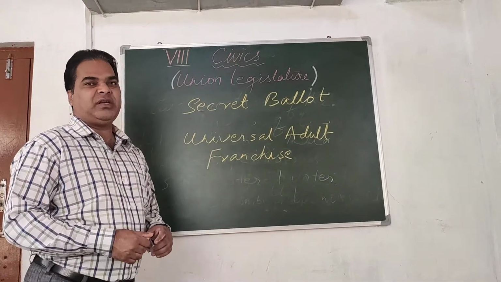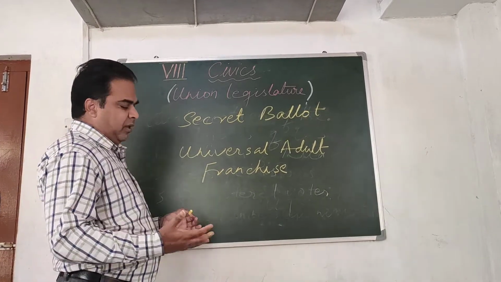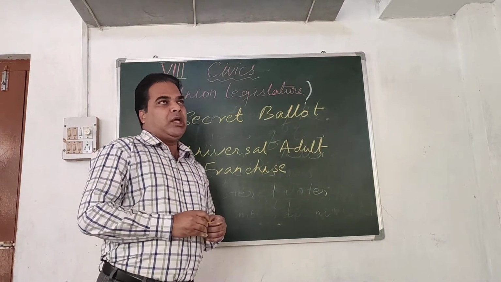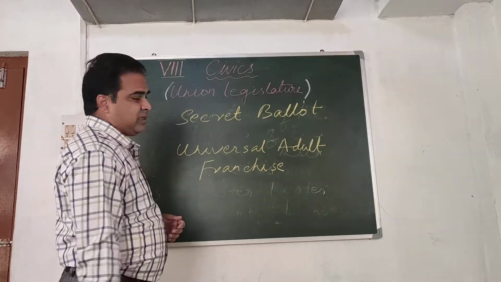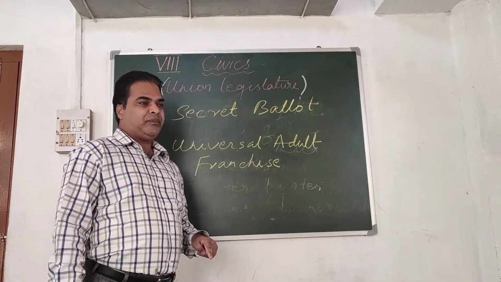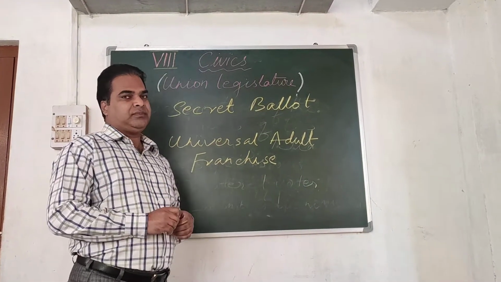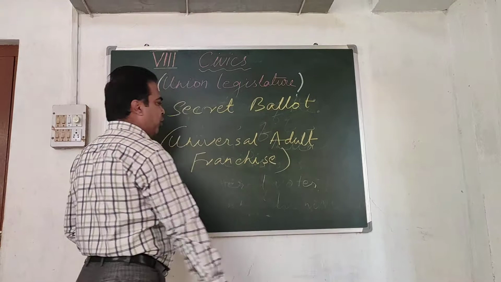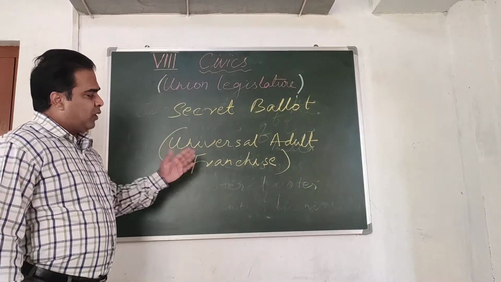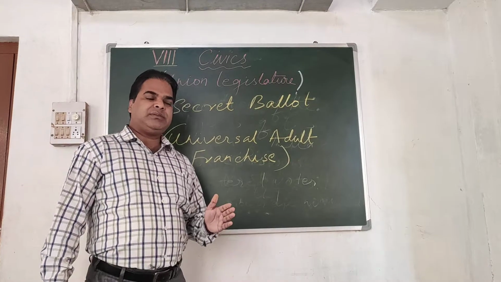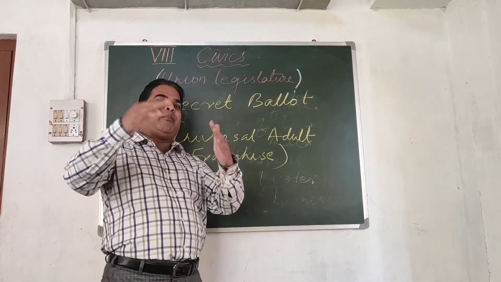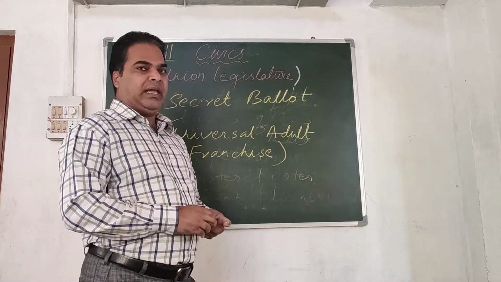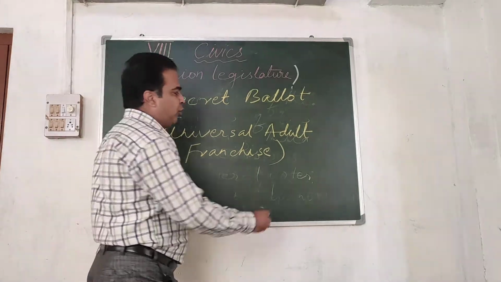Now, after qualification, there can be a question in your mind: how are the members of Lok Sabha elected? Members of Lok Sabha are elected by the people of the country. Now, who are these people? We need to know about universal adult franchise. What is meant by universal adult franchise? Persons who have attained the age of 18 and above are entitled to vote.